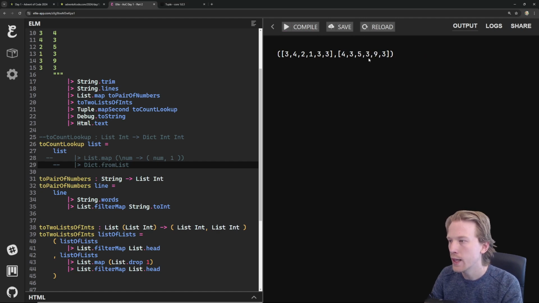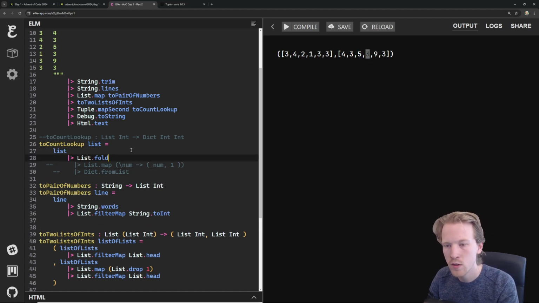I want to work my way left to right and just kind of keep a little tally each time we see a number. What does that look like? So I'm going to use a fold L. And what a fold L does is it takes in each number one at a time and it builds up some data structure. So I'm going to call this counts. And initially, counts is going to be like an empty list.